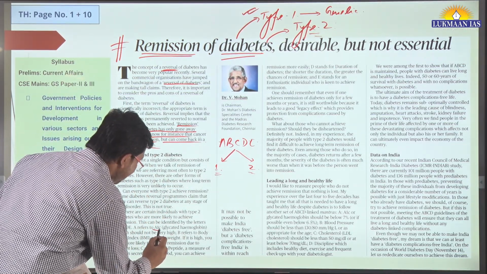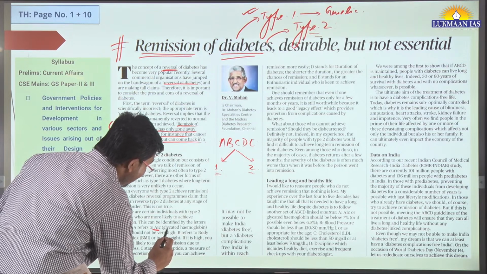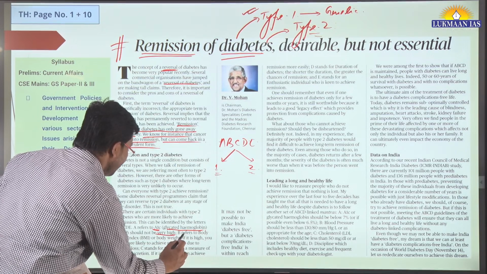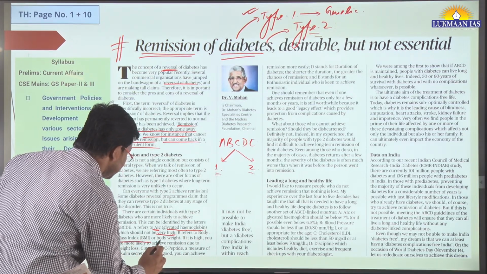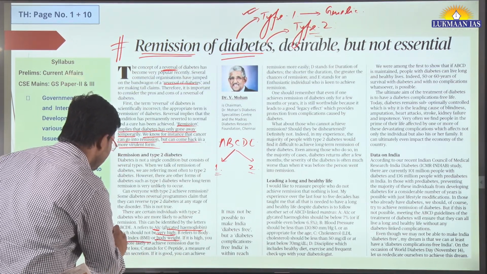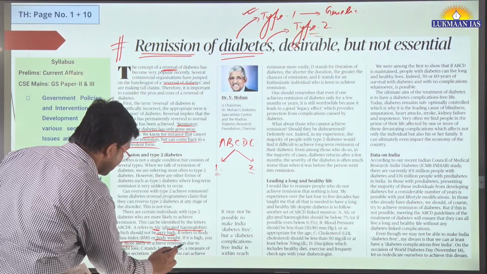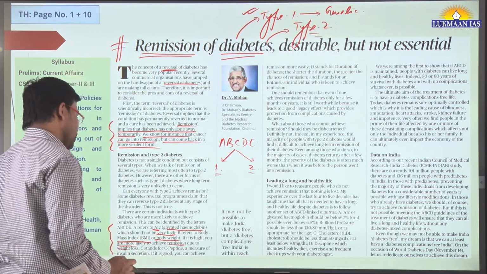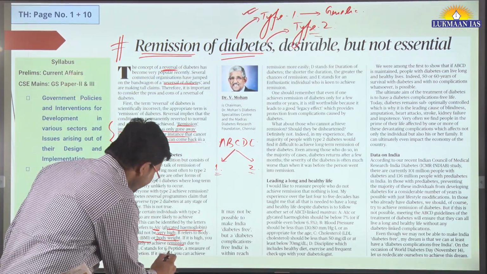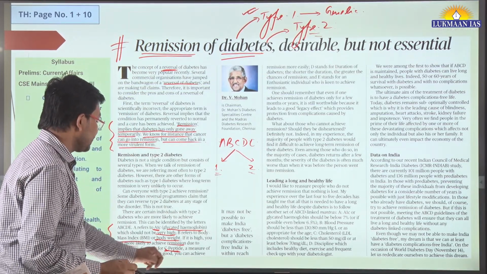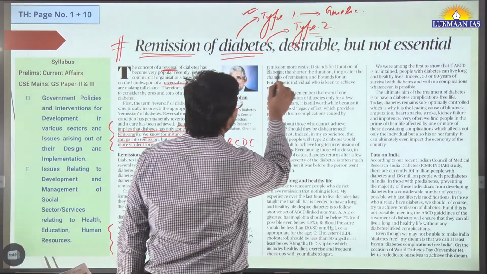A stands for A1C, which is glycated hemoglobin, which should not be very high. B refers to body mass index or body weight. Body weight should be under control. If it is high, you are more likely to achieve remission due to weight loss. C stands for peptide, a measure of insulin secretion. If it is good, you can achieve remission more easily.